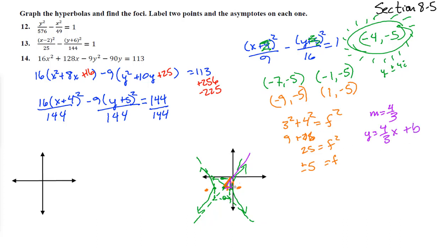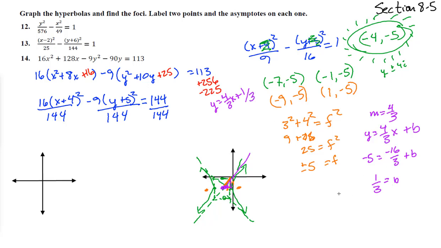And the point that we know it goes through is the center point, our star point, -4, -5. So we get -5 equals 4/3 times -4, that's -16/3, plus b. Add 16/3 onto -15/3, and we get b is a positive 1/3. So one of our asymptotes is y equals 4/3 x plus 1/3.